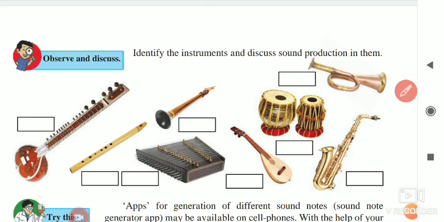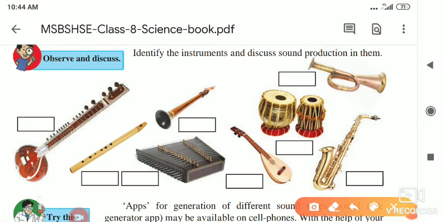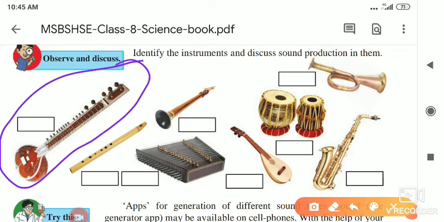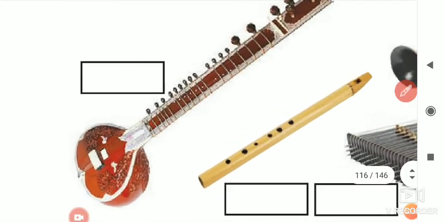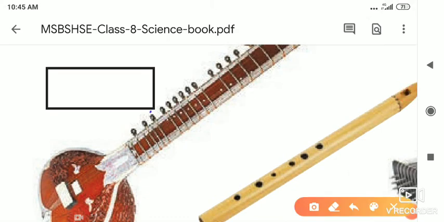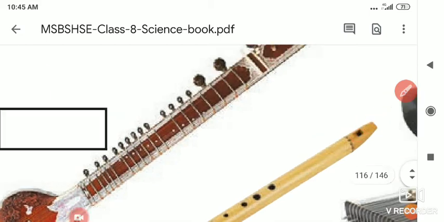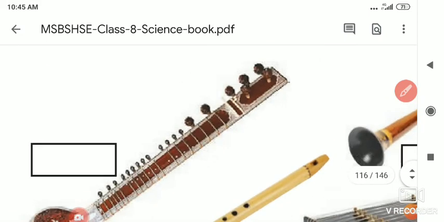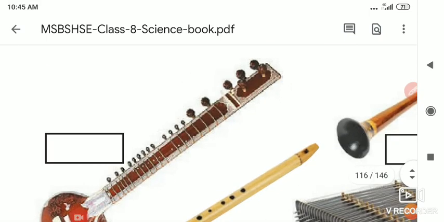So first of all, here is a string instrument called the veena. If you see this big figure, you will notice that there are some nuts, nut bolts, and some strings are attached here.